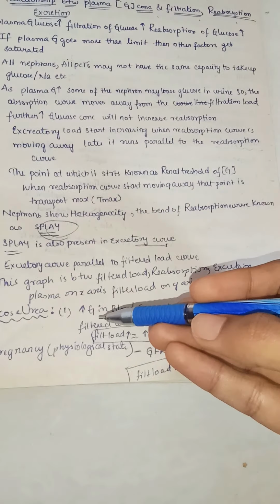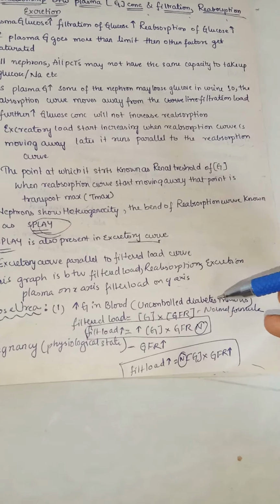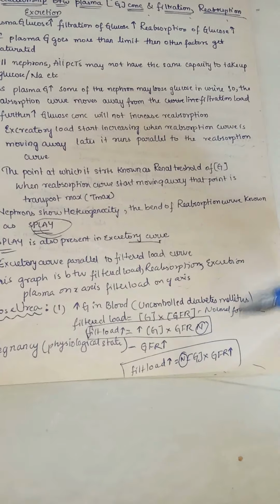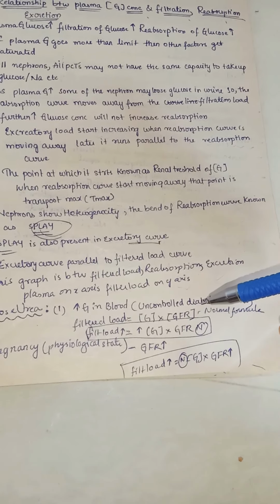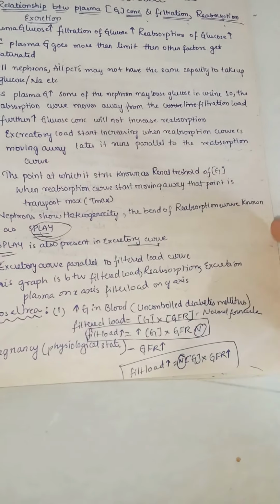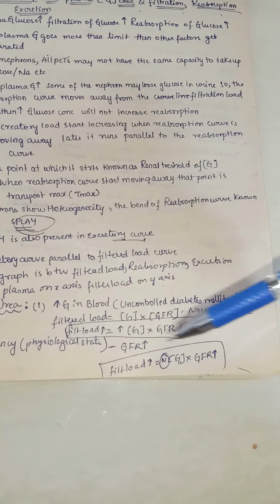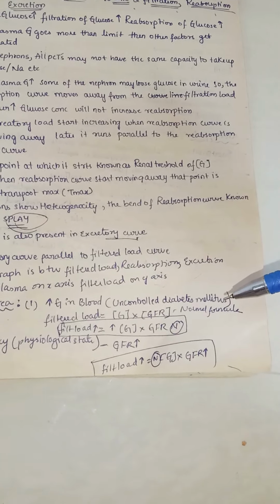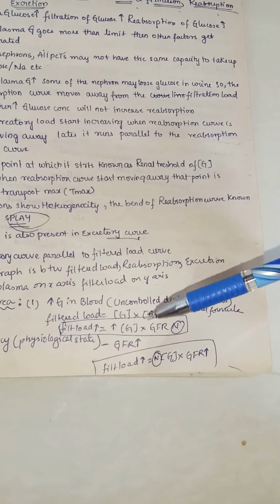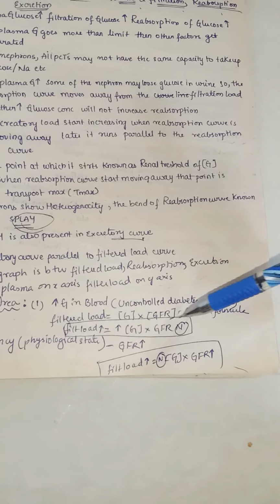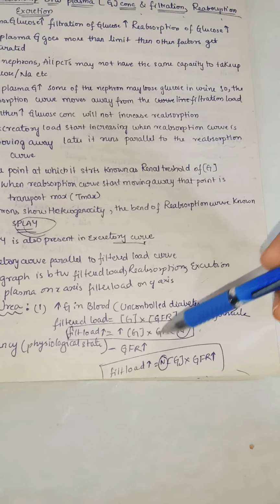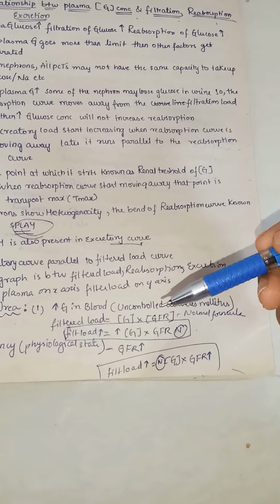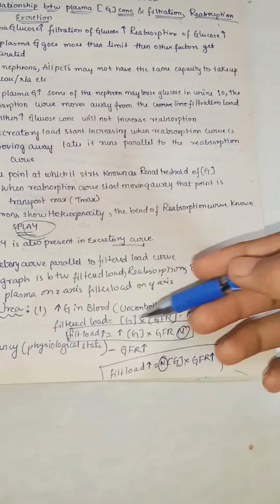So whenever there is an increase in glucose in blood, as in uncontrolled diabetes mellitus, people who have long-term diabetes mellitus have higher chances of excreting glucose in the urine. Here the filter load is glucose times GFR, a normal formula. The filter load increases because the glucose concentration increases, but the GFR and renal plasma flow remain normal, and only the glucose concentration in it is very high.